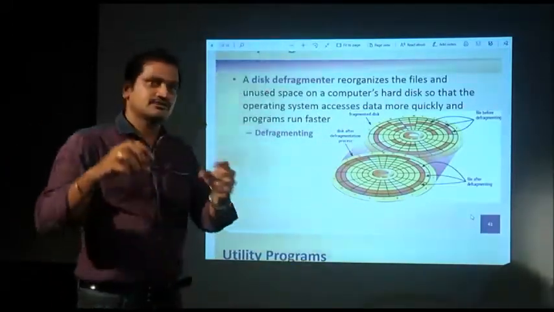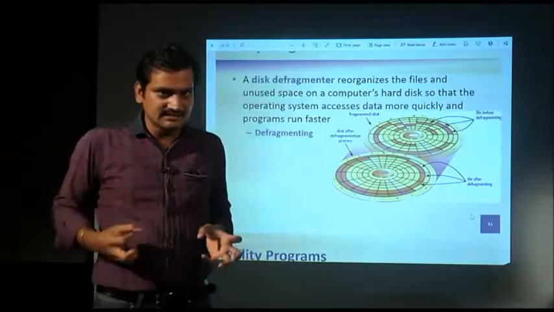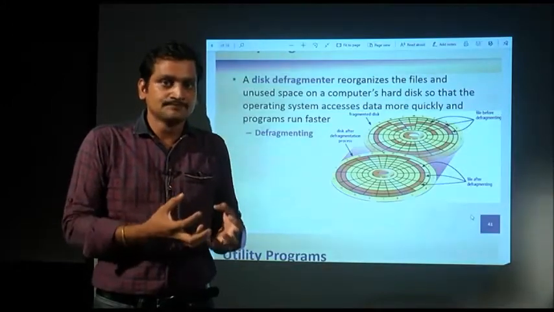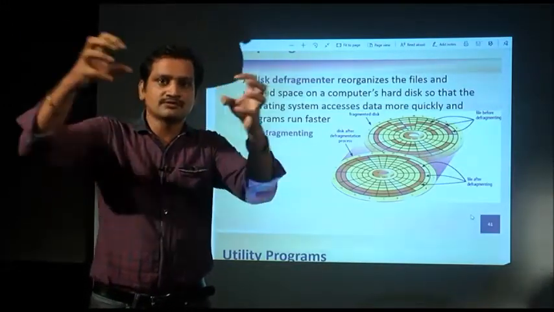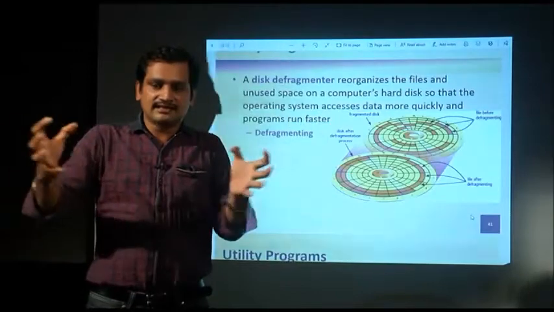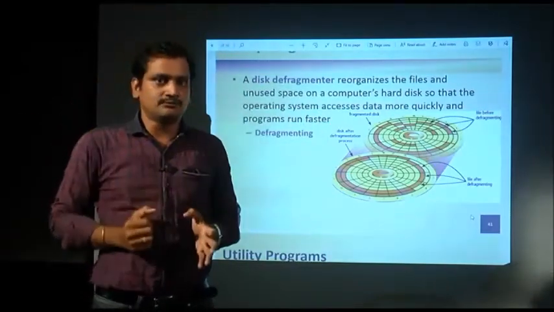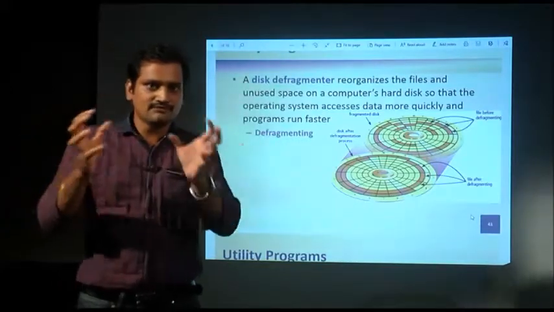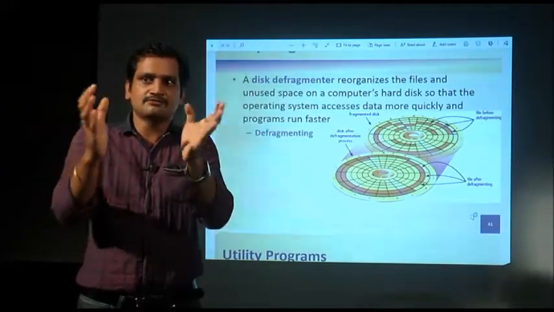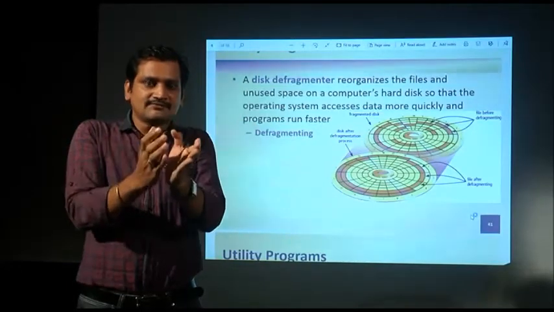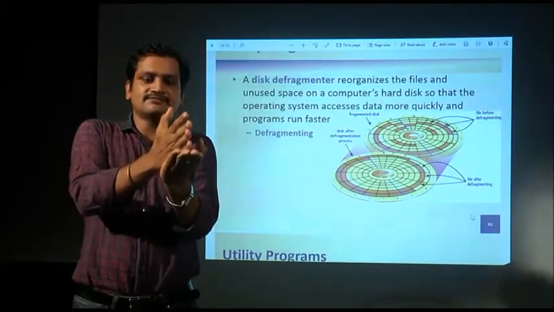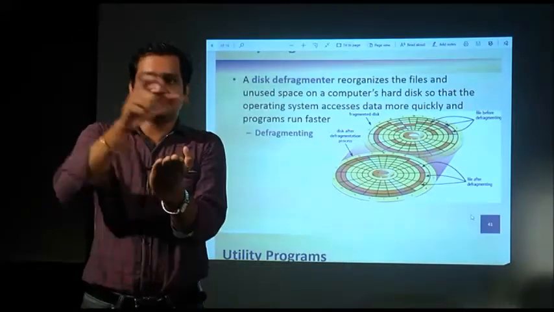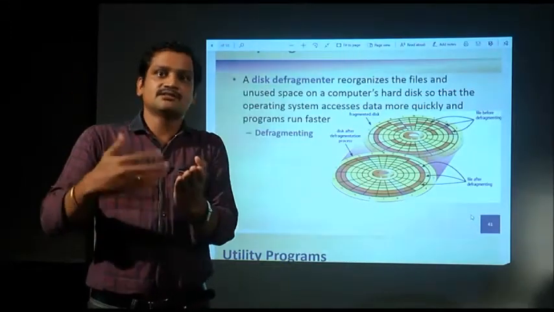If the portions of a file are present at different places in a disk, then whenever you want to open the file, the system has to search for those portions at different places, collect them, and then open it for you. But if you defragment the disk, the portions of the file which were initially at different places now come to one place. So if it can find the file at one place, it finds the entire file and doesn't have to search any other place of the disk, and that makes the operation faster.